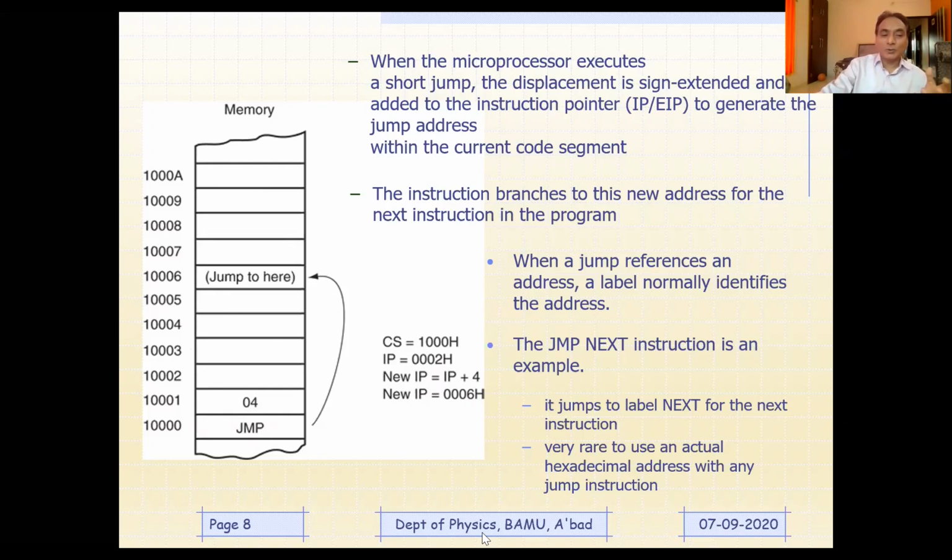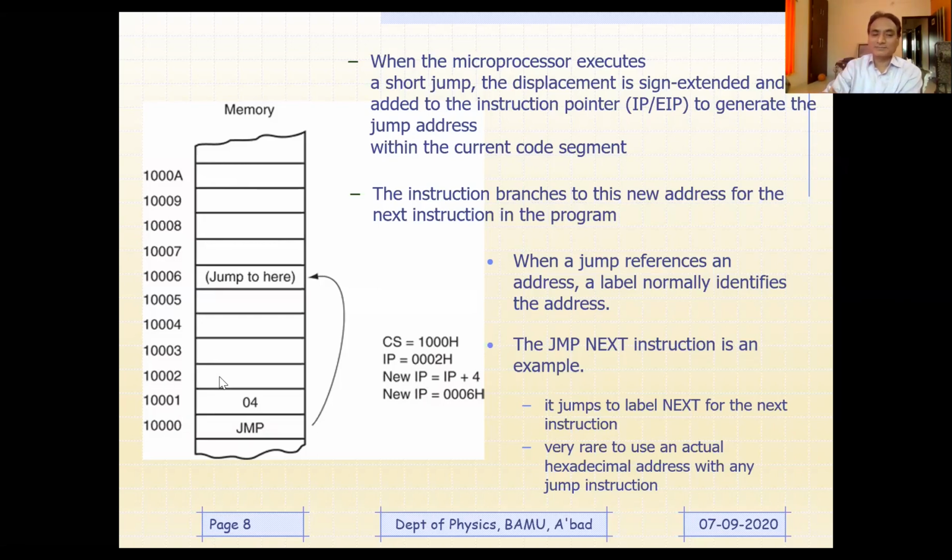Since we are dealing with code memory, CS is going to be 1000. And you can see now how the physical address is to be calculated. You have to multiply CS by 10, it will become 10,000, and add 0002 to the lowest 4 digits. So that is going to result in 10,002.